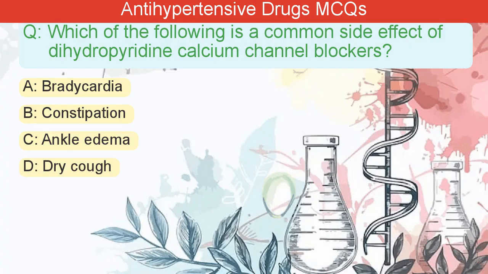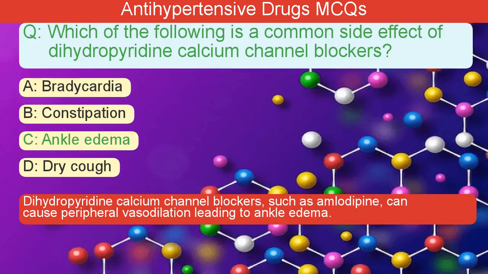Which of the following is a common side effect of dihydropyridine calcium channel blockers? A. Bradycardia. B. Constipation. C. Ankle edema. D. Dry cough. The correct answer is C. Dihydropyridine calcium channel blockers, such as amlodipine, can cause peripheral vasodilation leading to ankle edema.